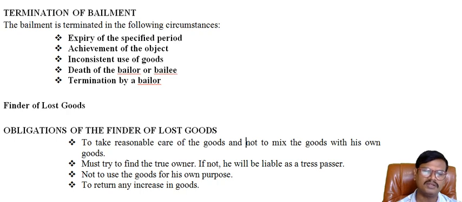And the third one, not to use the goods for his own purpose. He is not supposed to use the goods for his own purpose. Since the goods are not owned by him, he has to keep the goods separately and find out the real owner.